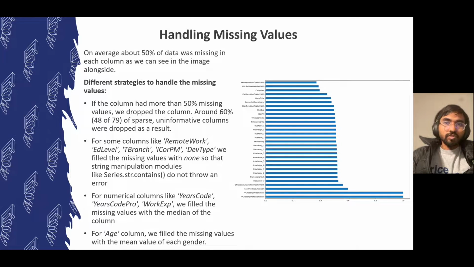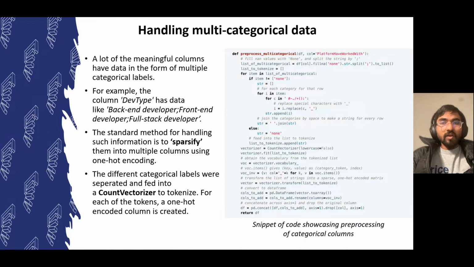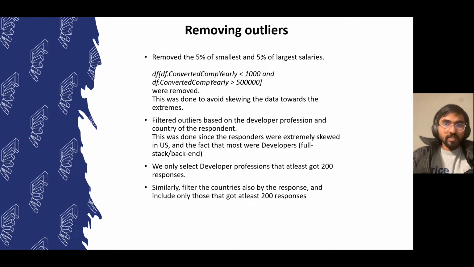We used multiple strategies to handle missing values based on sparsity of column, data type, and nature. Some strategies used were imputing with median or imputing with none, and also sometimes deleting columns if they were too sparse. Then we normalized the columns, renamed some of them to feed into the tokenizer, and we handled the multi-categorical data by leveraging the count vectorizer to generate 140 encodings.